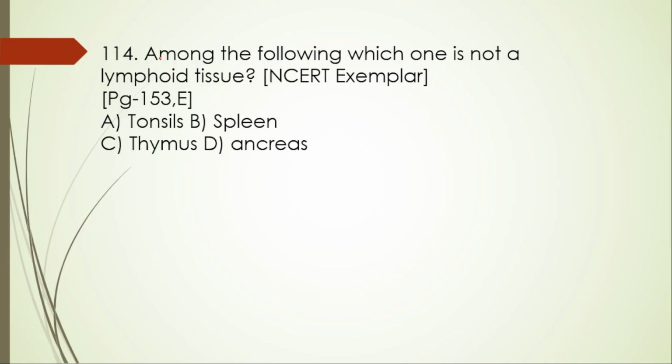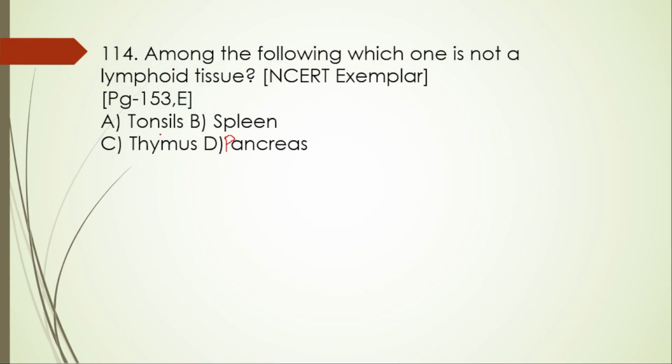114. Among the following, which one is not a lymphoid tissue? A, tonsils; B, spleen; C, thymus; D, pancreas. Lymphoid tissues are the part of the body's immune system that helps fight infections.